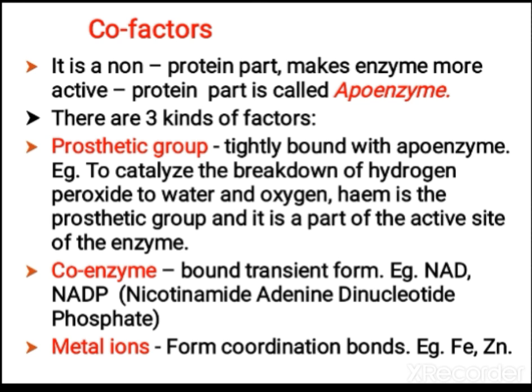Then the coenzyme is bound in a transient form. An example is this type of vitamin: NAD, NADP, nicotinamide adenine dinucleotide phosphate. Then metal ions form coordination bonds. Ferrous and zinc ions come under this category. So the three cofactors are prosthetic group, coenzyme and metal ions.